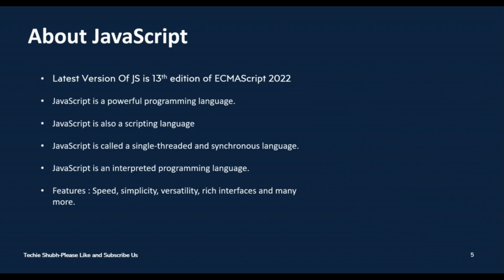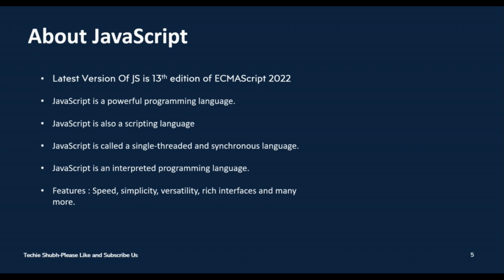And I will cover all these concepts in the later videos. And the next point is JavaScript is an interpreted programming language, which means the source code is directly executed by the browser without any separate compilation step. The JavaScript engine reads and executes the code line by line, translating it into machine code as it goes. So that makes JavaScript faster.